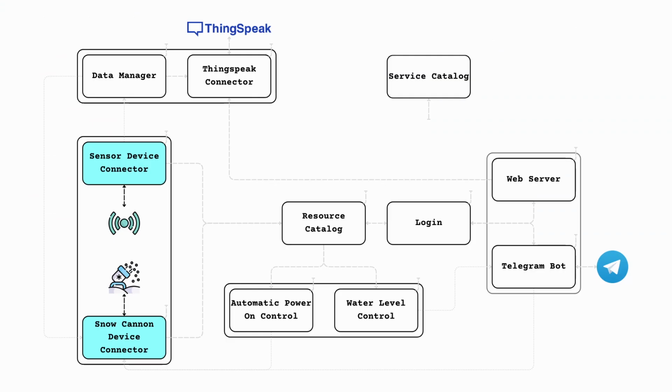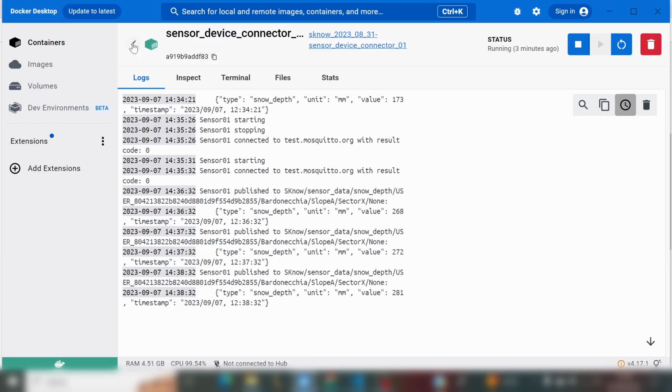SKnow cannons and sensors, although not microservices, are part of the SKnow ecosystem as they represent the interaction with the real world. SKnow cannons are actuators waiting for commands on an MQTT subscription. The subscription topic considers both the individual cannon's ID and its position inside the winter sport complex, so that it can receive status changes both exclusively or as part of decisions on a bigger area of interest.